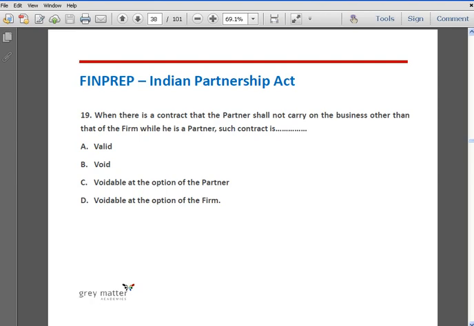Question number 19. Where there is a contract that the partner shall not carry on the business other than that of the firm while he is a partner, such contract is option A valid, option B void, option C voidable at the option of partner, option D voidable at the option of firm. The correct answer is option A, valid. Where there is a contract that the partner shall not carry on the business other than that of the firm while he is a partner, such contract is valid.